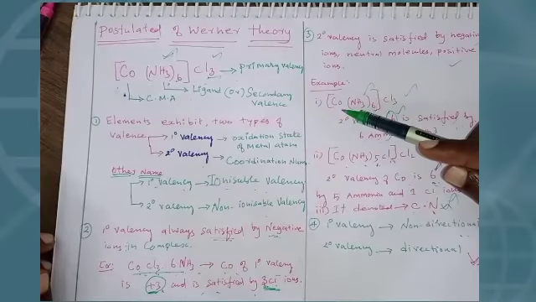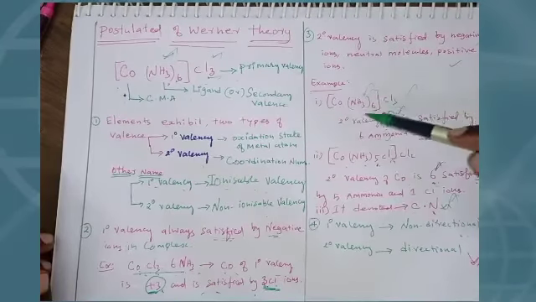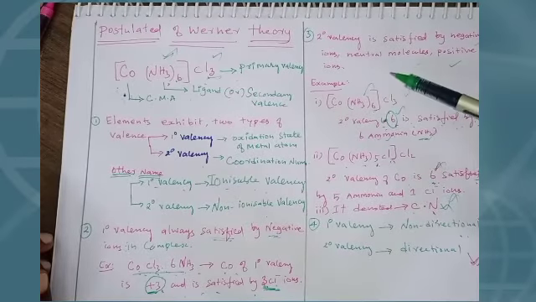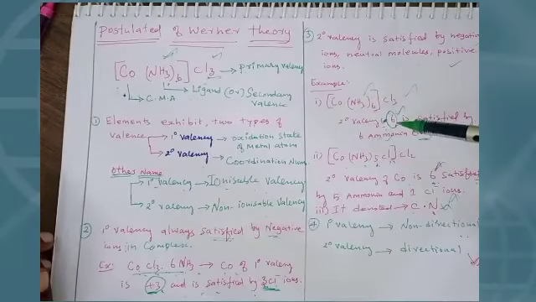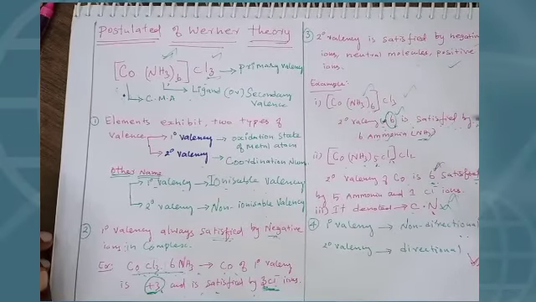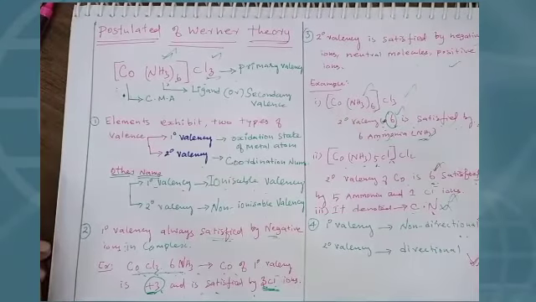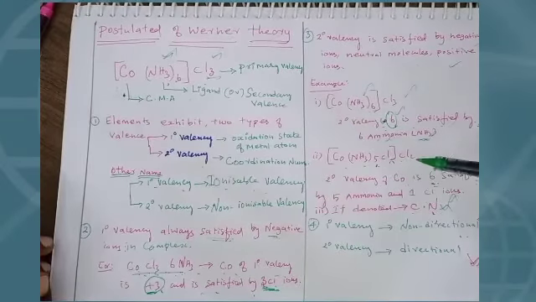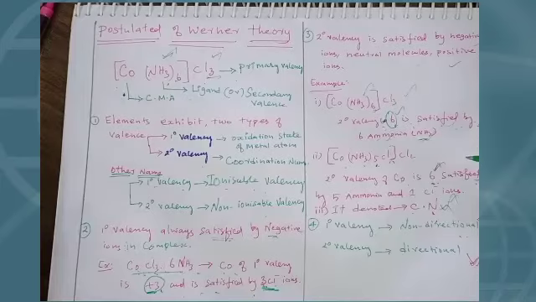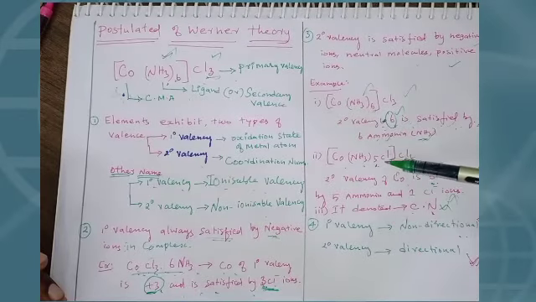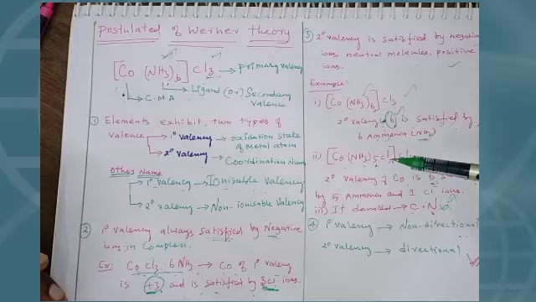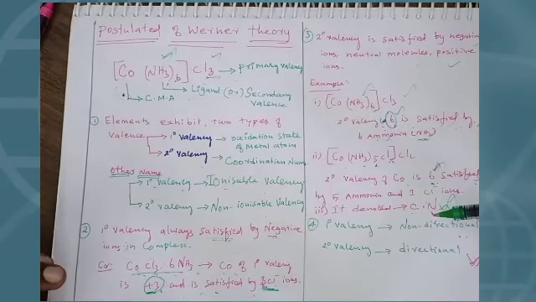Here, leaving cobalt, how many molecules are present? 6 ammine. So what is the coordination number of cobalt? 6. What is the secondary valency of cobalt? 6. So 6 is satisfied by ammonia, 6 ammonia. Here, Co(NH3)5Cl and Cl2. The secondary valency of cobalt is 6. Again I tell you, if you couldn't understand clearly how cobalt has 6: except for cobalt, see students, the number of molecules present inside the coordination sphere is denoted as the coordination number.